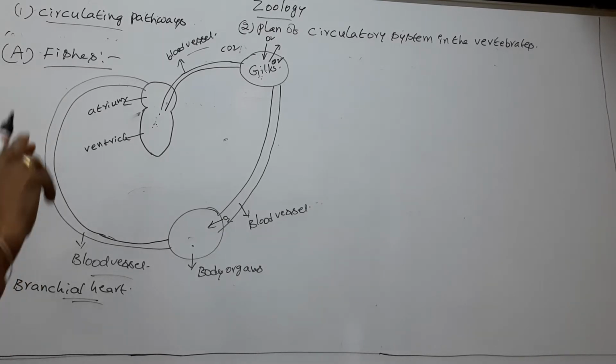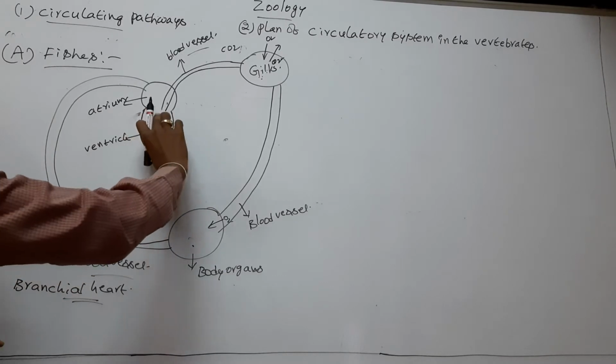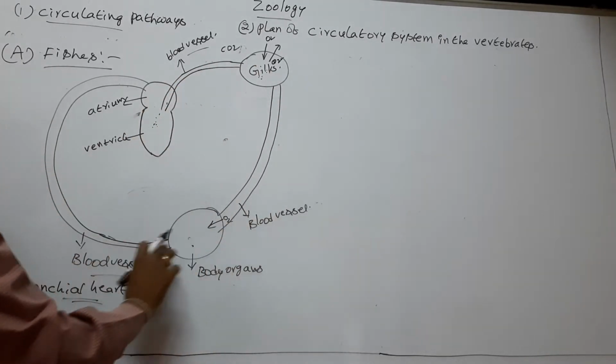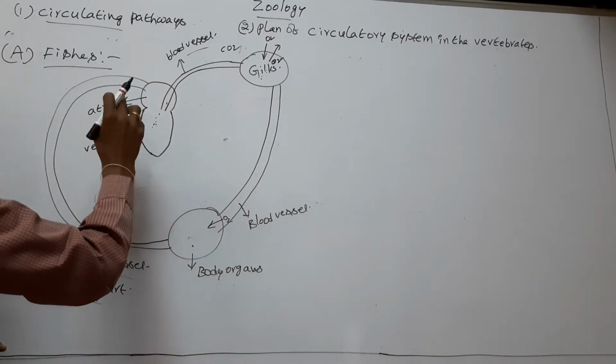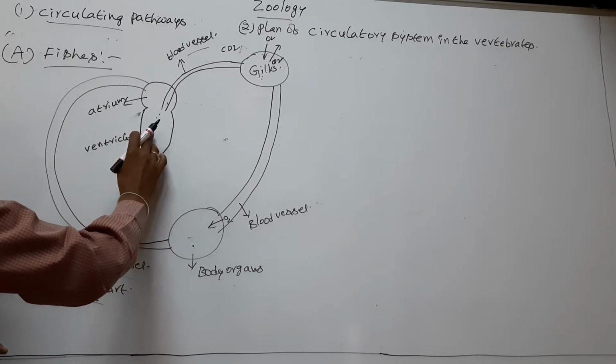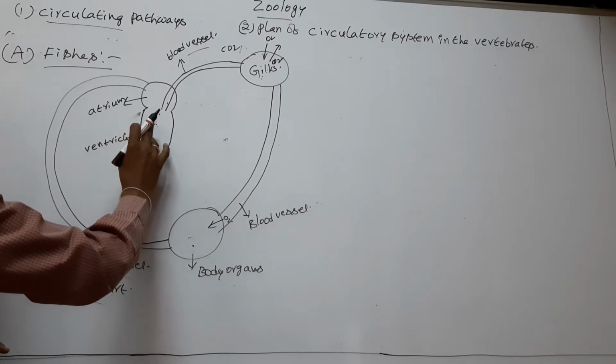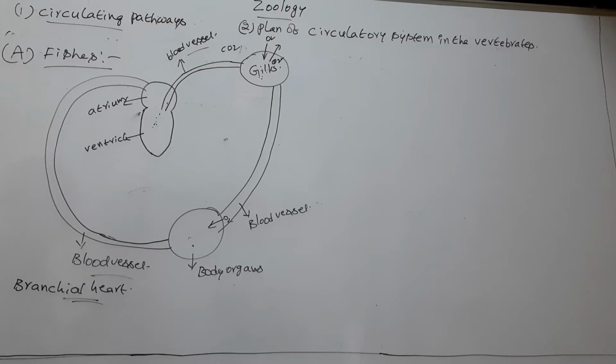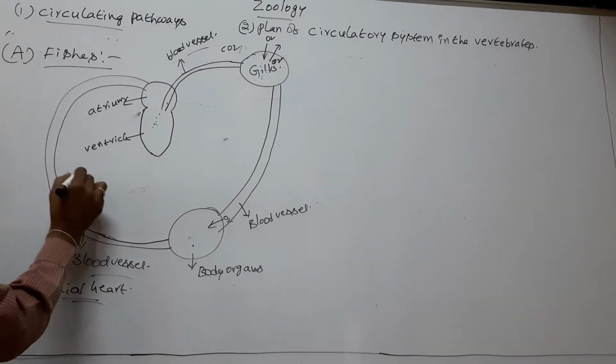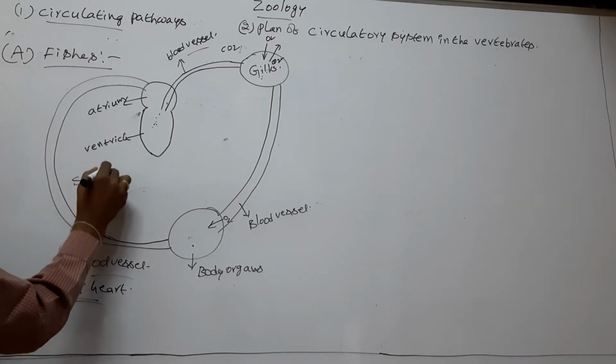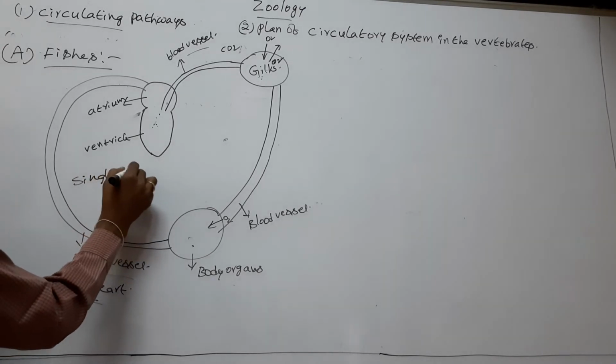In a complete circulation, the blood passes through heart only once. So this type of circulation is called single circulation.